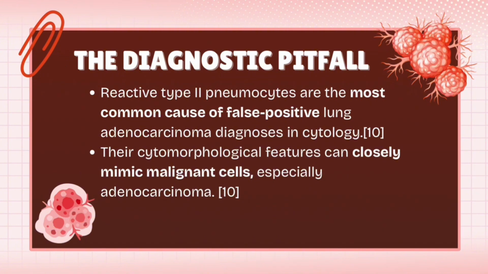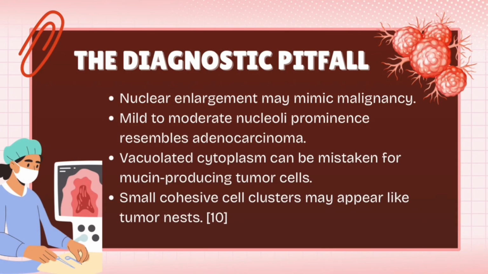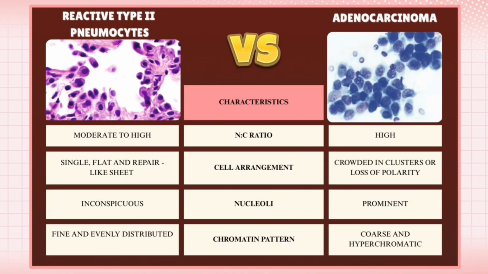So, next is the diagnostic pitfall of the cell. In the repair process, this cell may closely mimic malignant cell. It may show nuclear enlargement, nucleoli prominence, vacuolated cytoplasm, and also small cell cluster, which can resemble feature of lung adenocarcinoma, making them one of the most common diagnostic pitfall in lung cytology. So, lastly is the comparison between reactive type 2 pneumocyte and lung adenocarcinoma.